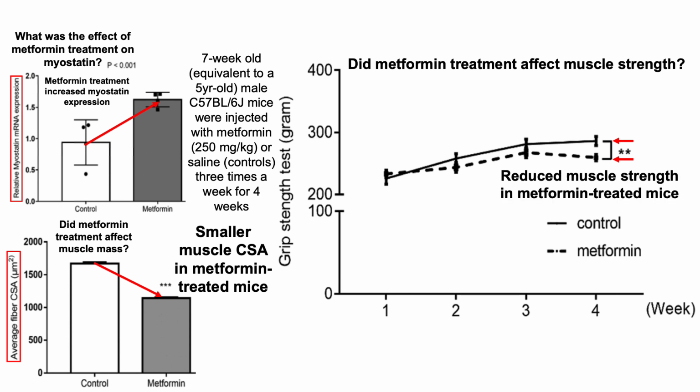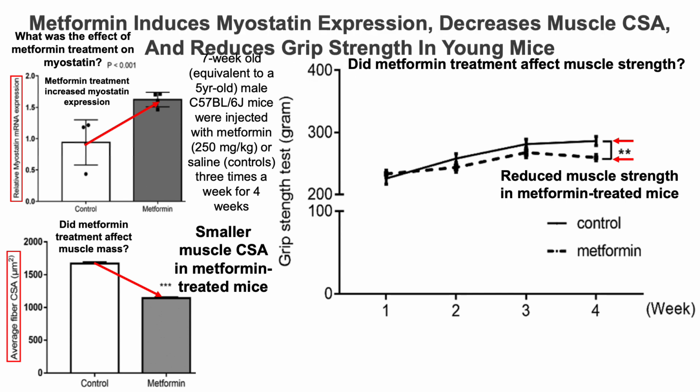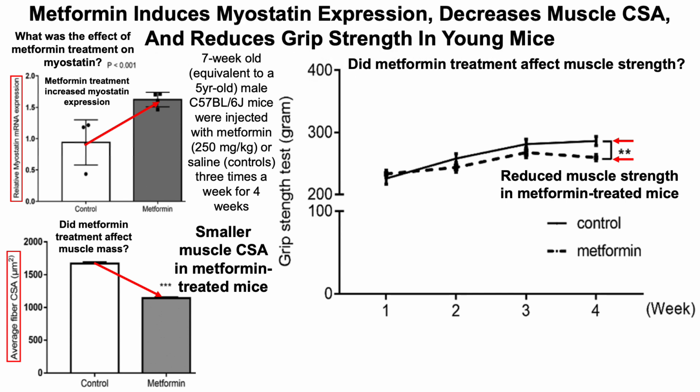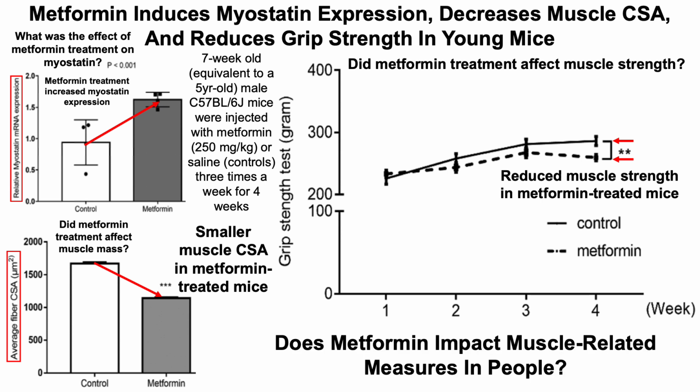So from this we can conclude there's reduced not only muscle cross-sectional area, but also reduced muscle strength in the metformin treated mice. So to sum these data up in the mice, metformin induces myostatin gene expression, decreases muscle cross-sectional area, and reduces grip strength in young mice. So then the next question should obviously be, does metformin impact muscle-related measures in people?